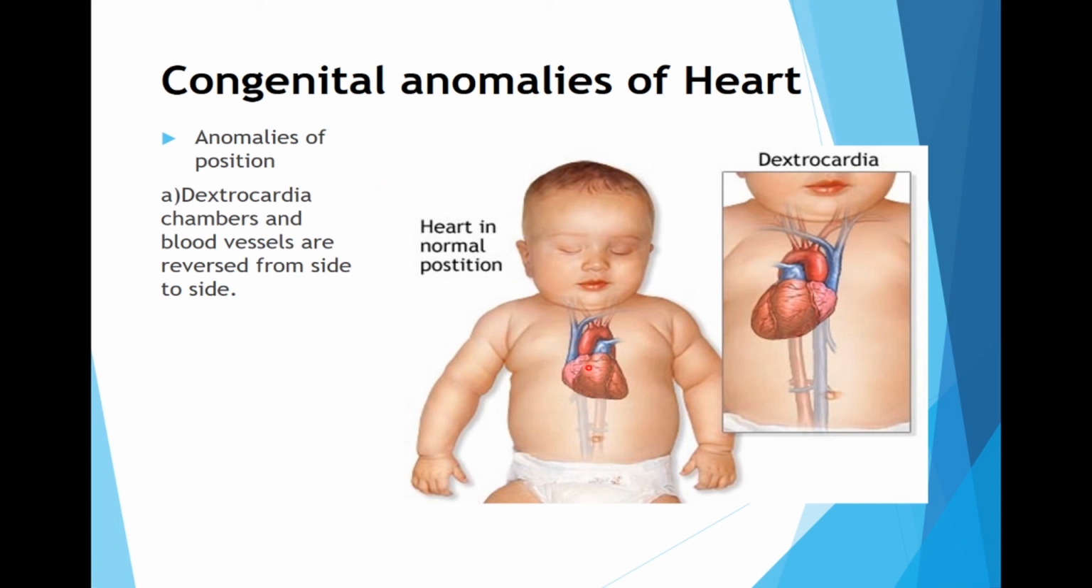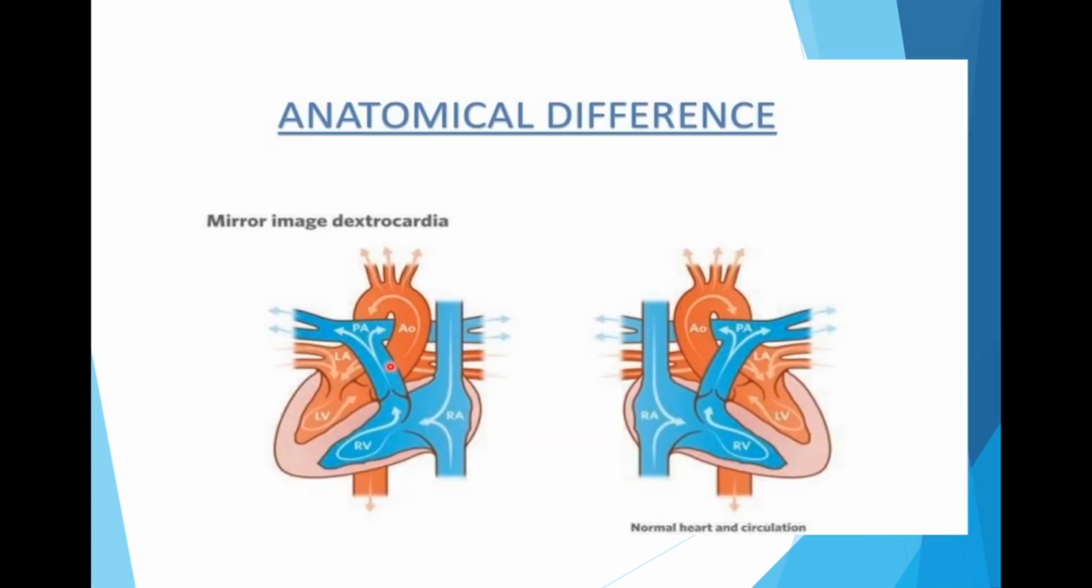Here you can see the normal heart, and this is dextrocardia. Here this is the mirror image dextrocardia, normal heart and circulation, and the mirror image is there where you can find the dextrocardia. This is because the heart has looped to the left instead of to the right.